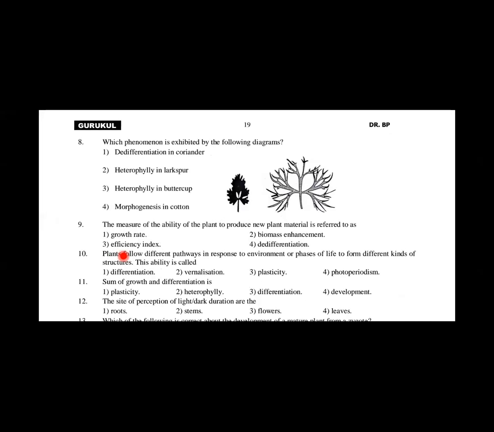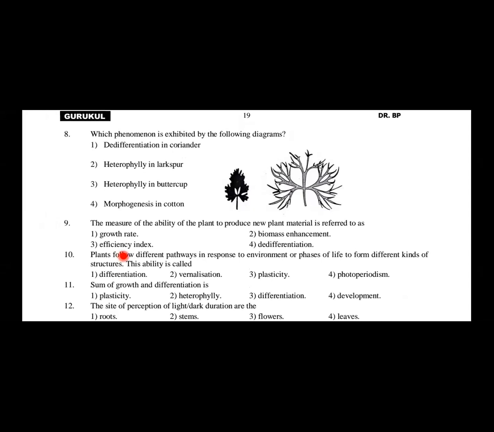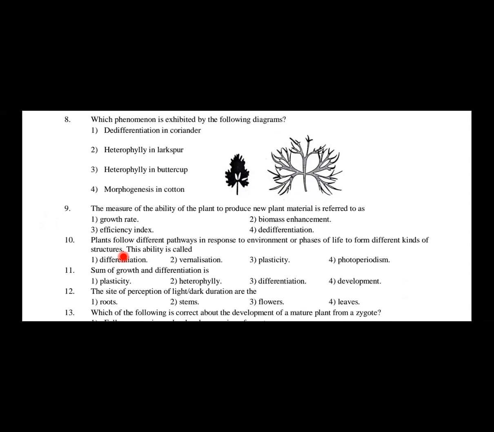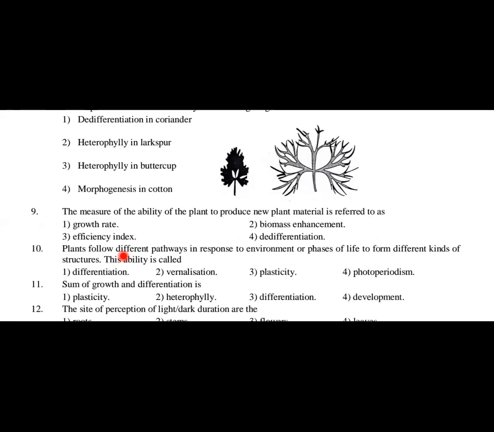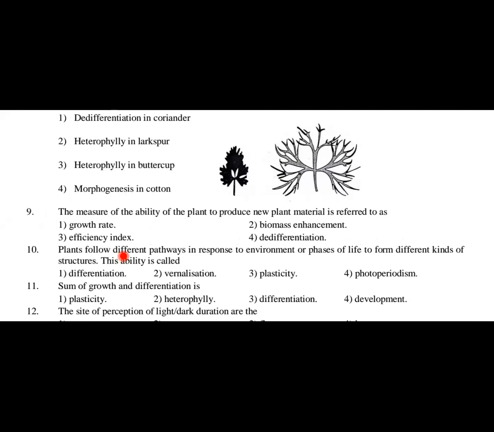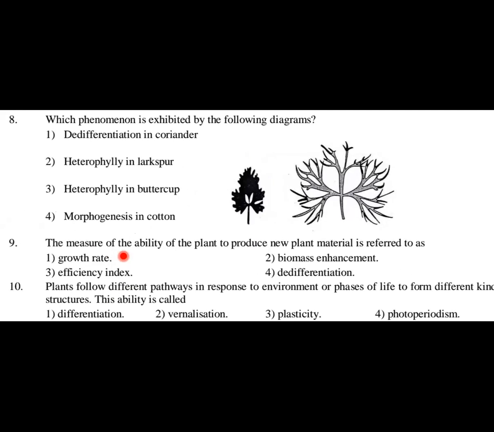Question number 8: which phenomenon is exhibited by the following diagrams? Option 1, dedifferentiation in coriander. Option 2, heterophylly in larkspur. Option 3, heterophylly in buttercup. And option 4 is morphogenesis in cotton. If you carefully see this particular diagram, what do you observe?